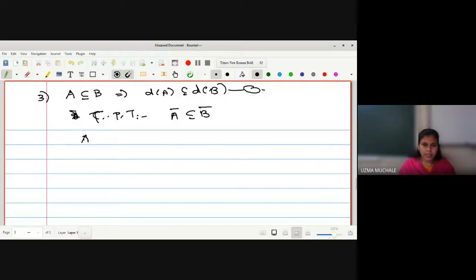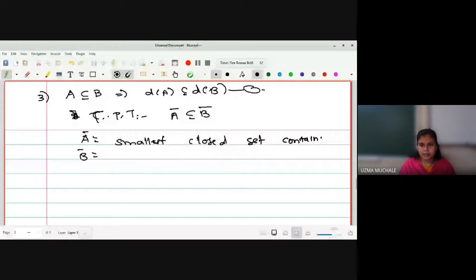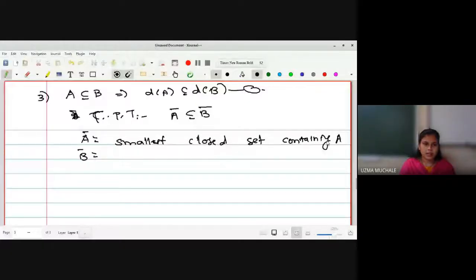Now what are A bar and B bar? This is one of the smallest closed sets containing A, and this is one of the smallest closed sets containing B. Right? This is the definition of our A bar and B bar.